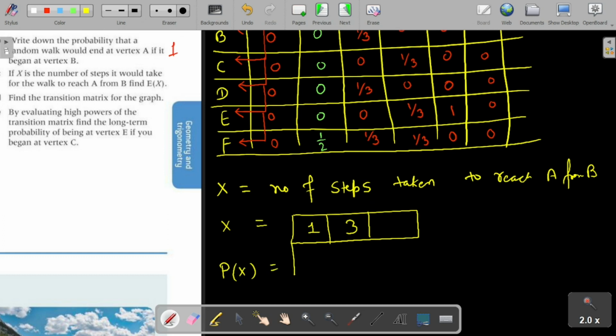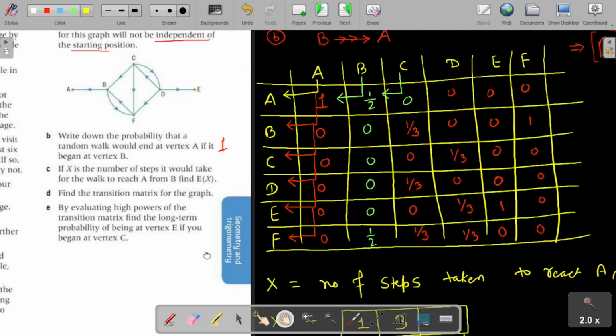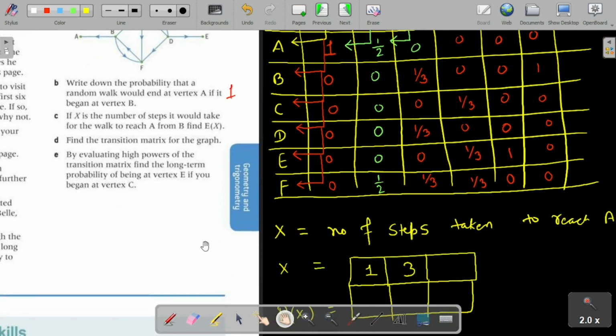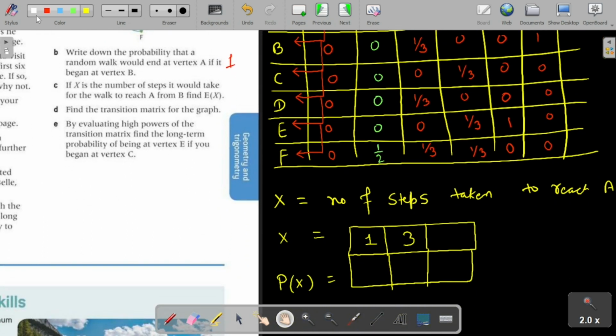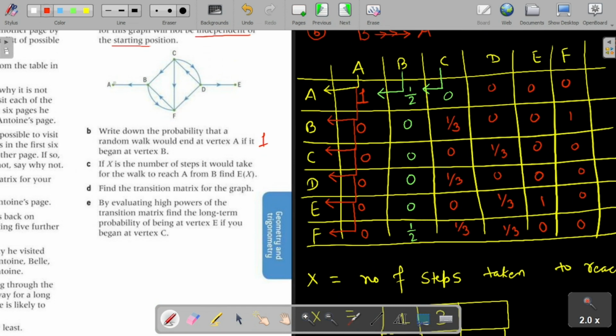See how we can find P(x = 1). We have to go from B to A in one step.